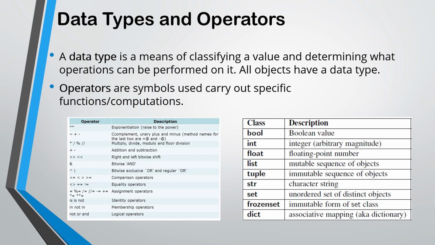Operators are symbols used to carry out specific functions or computations. For example, given below in the diagram, double star is also called exponentiation, raised to the power. Plus, minus are addition and subtraction, and this is also called bitwise. Greater than, smaller than are comparison operators. Equals are equality operators. Is, not, and are the identity, membership, or logical operators.